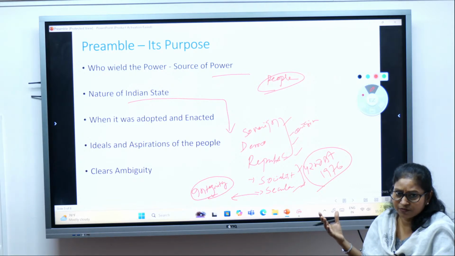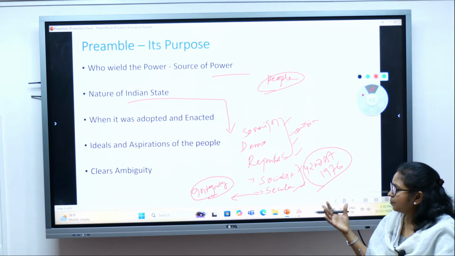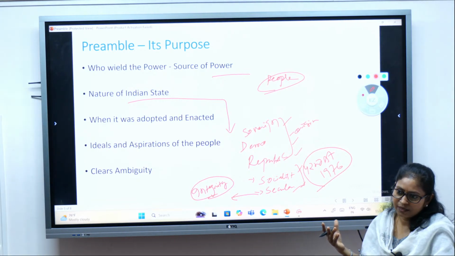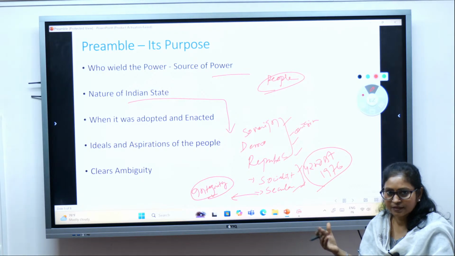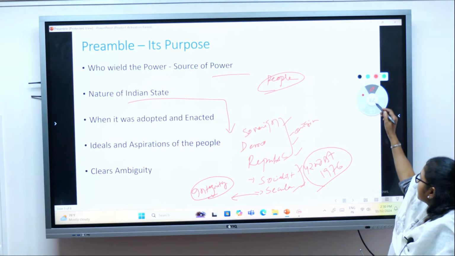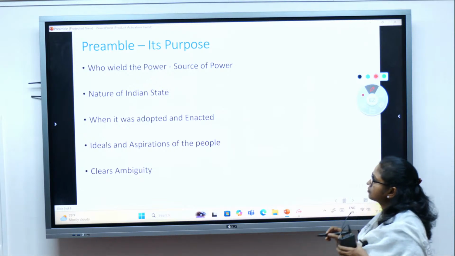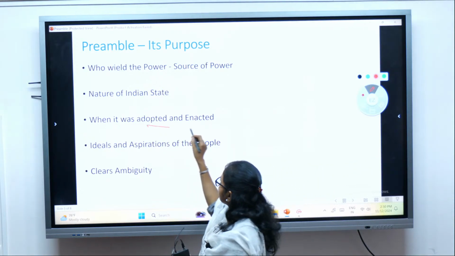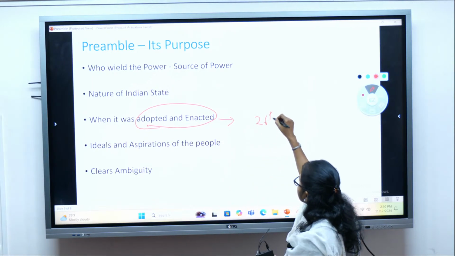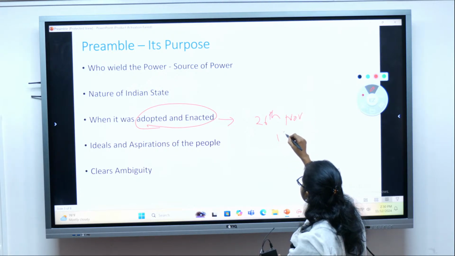That is the significance of the preamble: we get an idea that India is democratic, republican, sovereign, and also socialist and secular. From the preamble we also come to know the date of adoption, when it was adopted and when it was enacted. We have just seen, 26th November 1949.